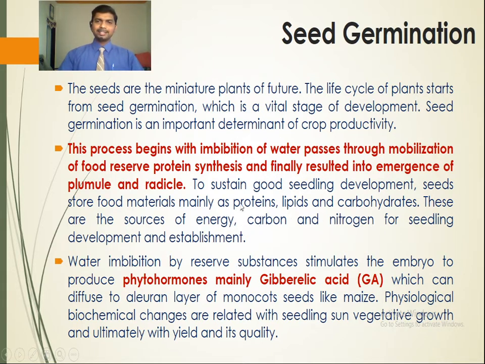The plant starts its life cycle from seed germination, and by performing various physiological activities, it culminates in the death of the plant. Seed germination is a vital stage of development in the life cycle of the plant. The process begins with the imbibition of water and passes through mobilization of food reserves and protein synthesis, and finally results in the emergence of the plumule and radicle.